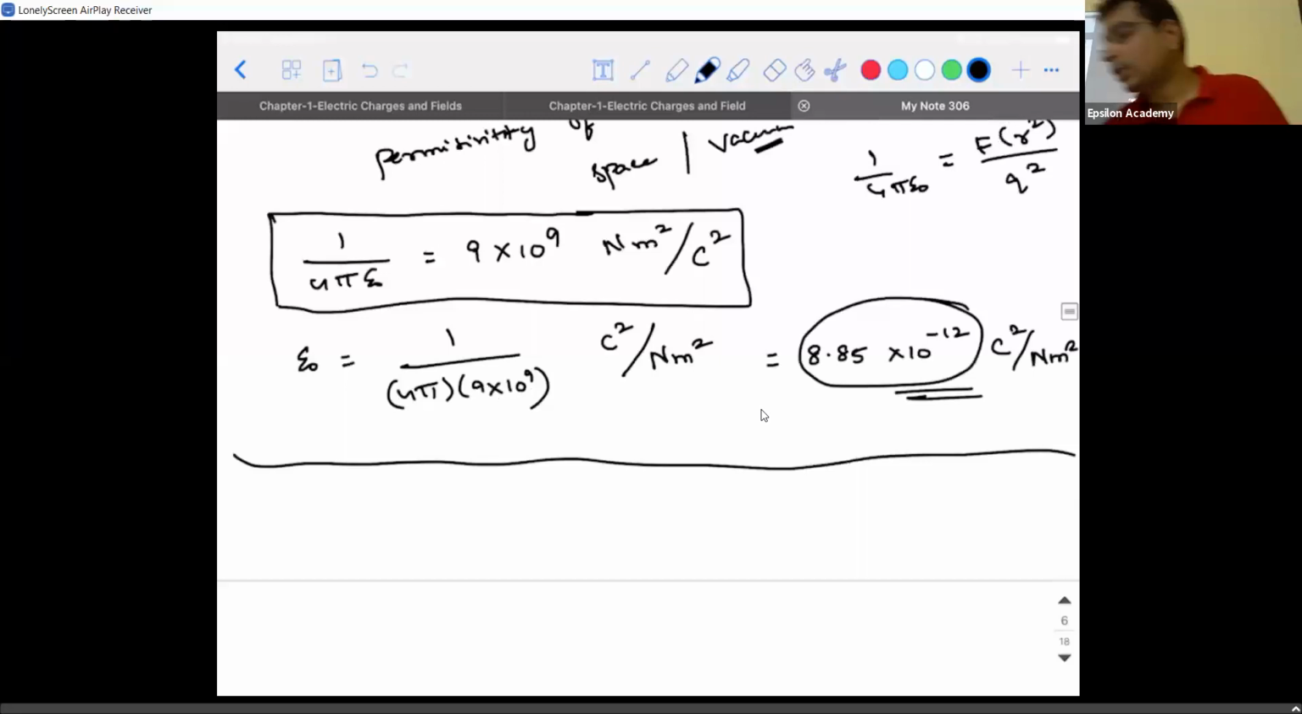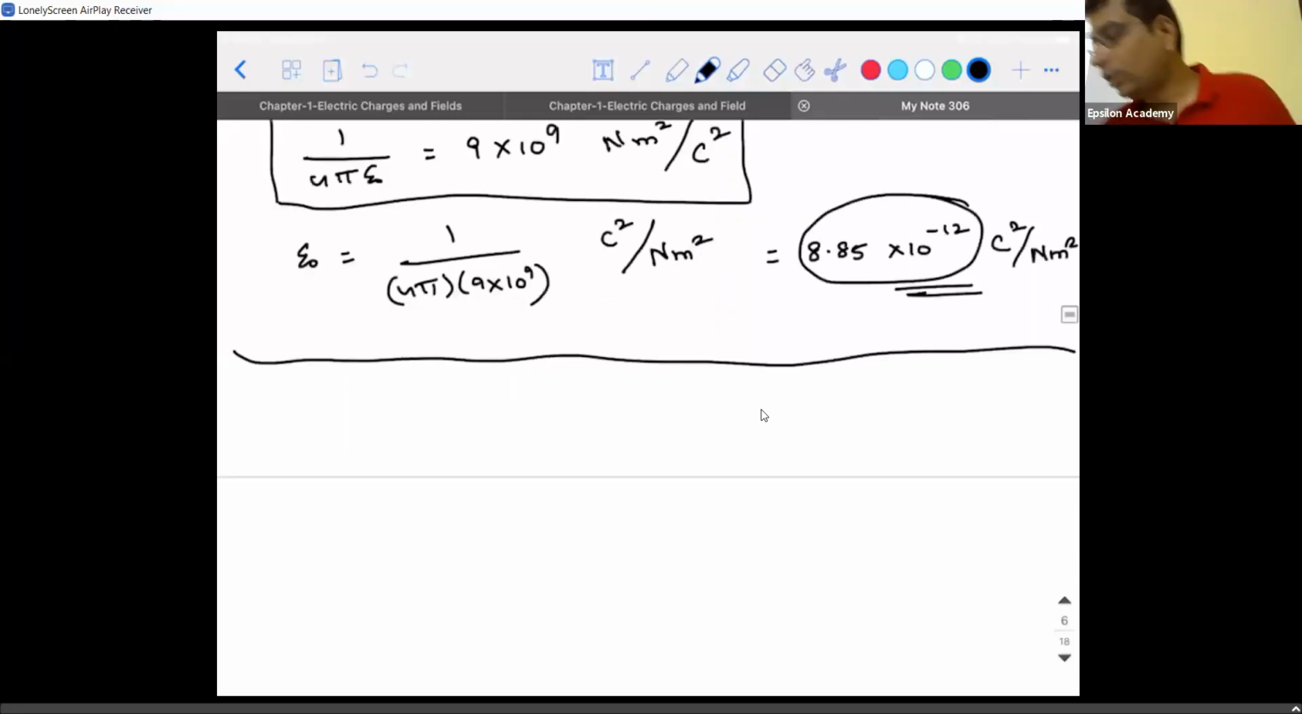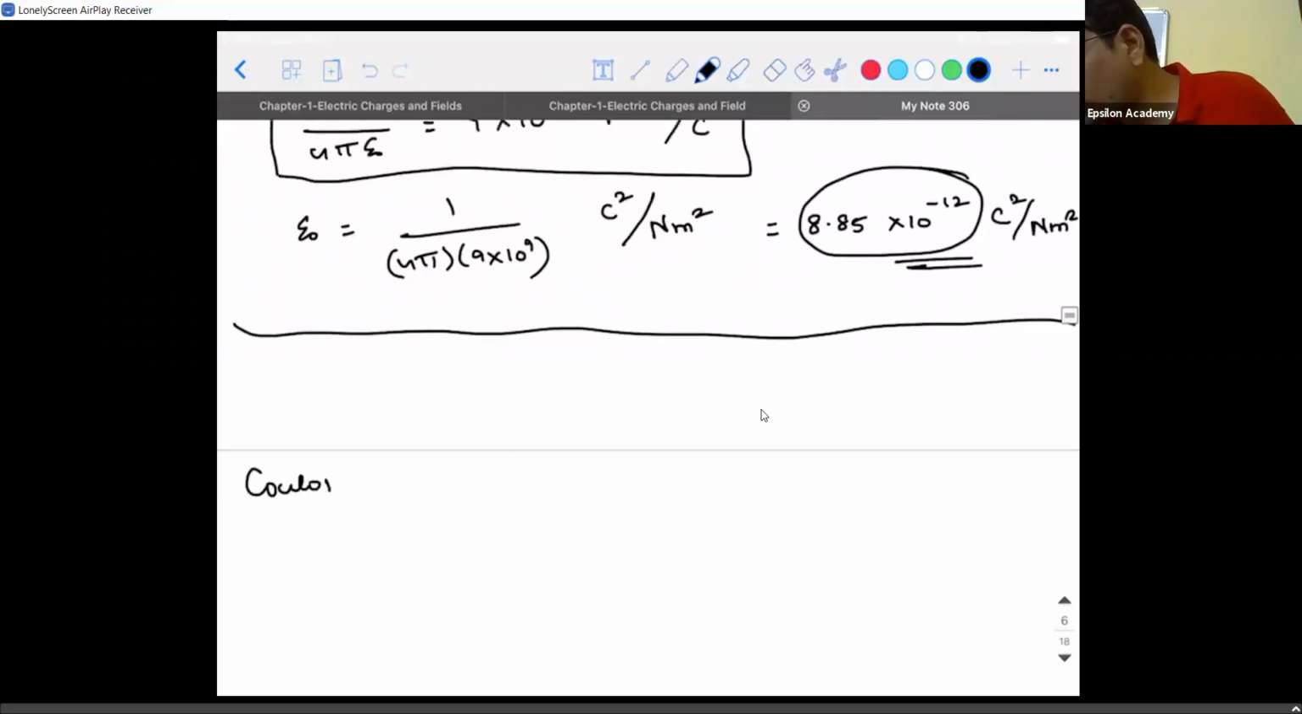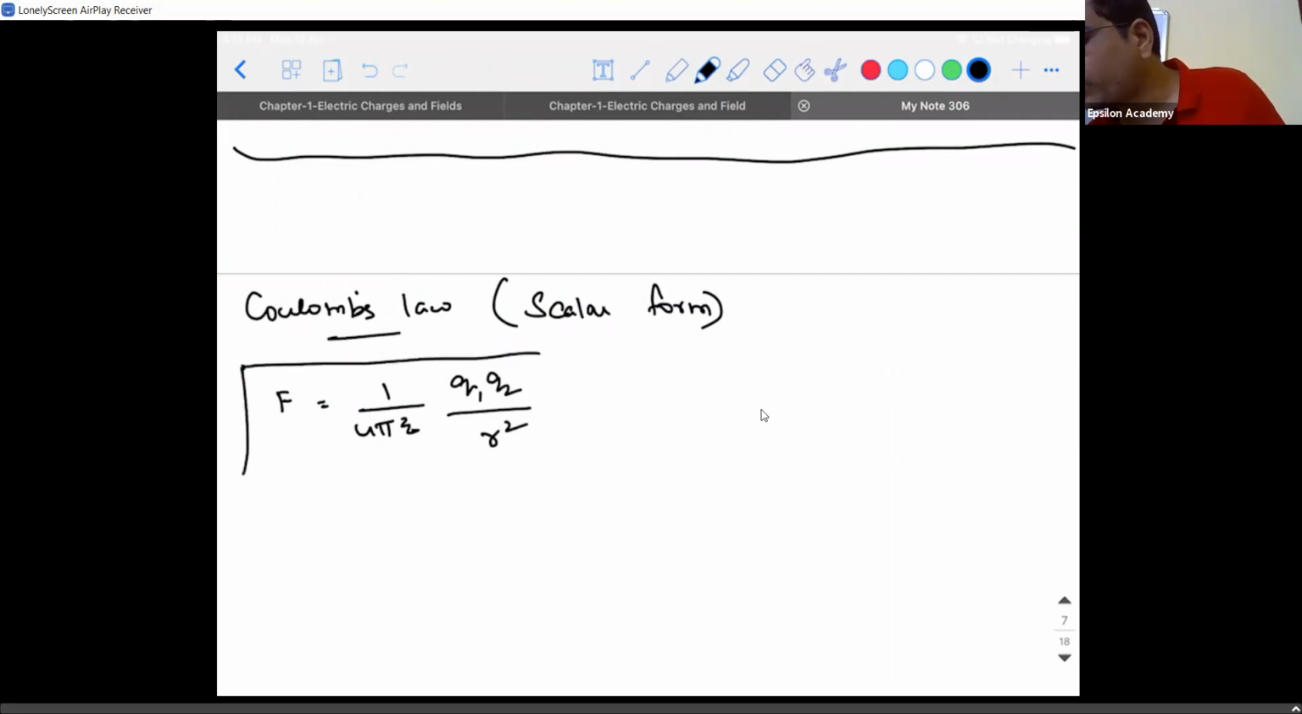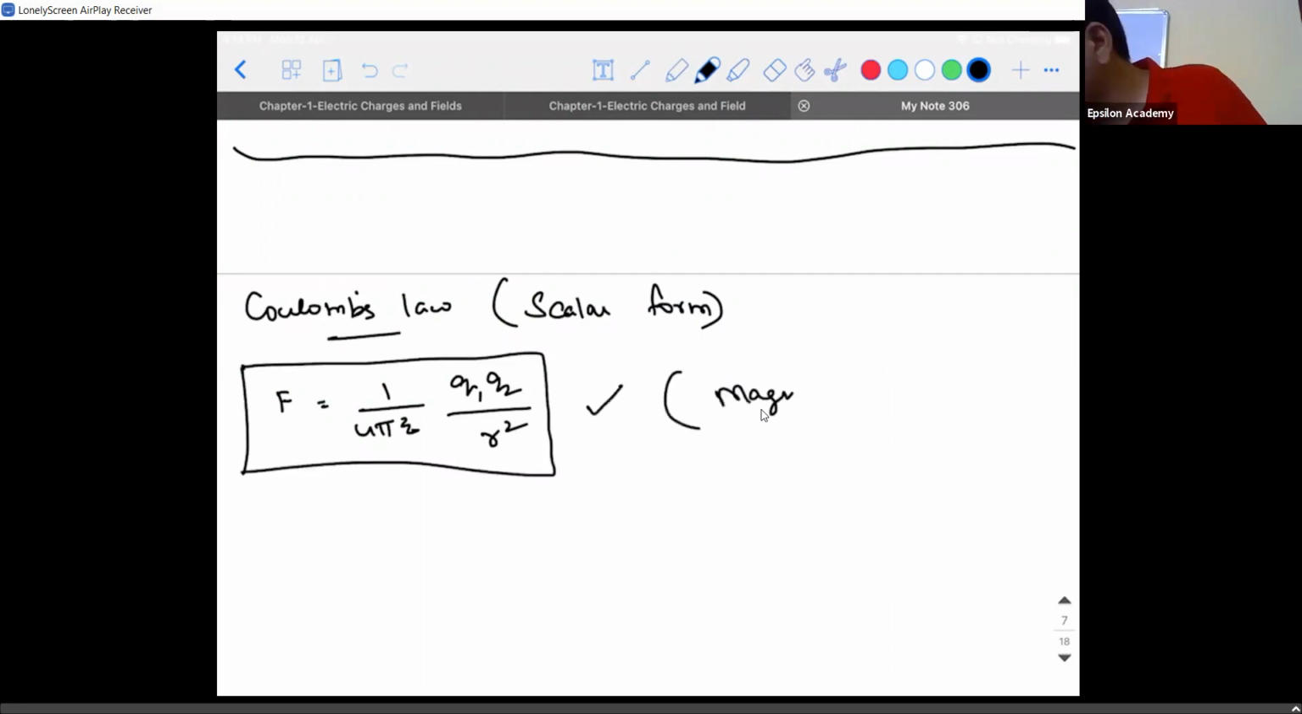So we saw Coulomb's law in a form called the scalar form. What is Coulomb's law in scalar form? F is equal to 1 divided by 4 pi epsilon naught into Q1 Q2 divided by R square. Right? This is what we call the scalar form, and you can use this whenever you are asked to calculate the magnitude of force between two point charges.